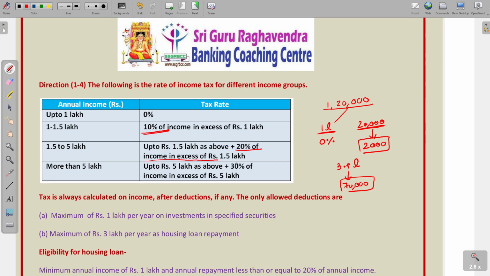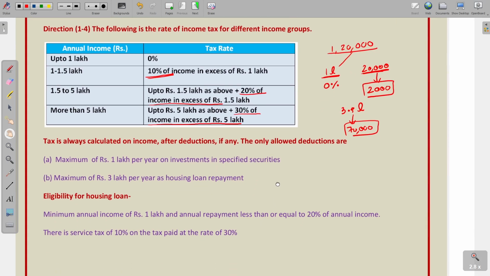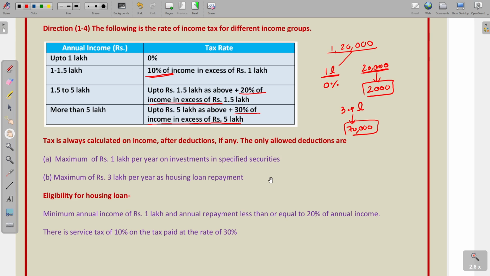More than 5 lakhs, if you are having the income more than 5 lakhs, 30% of the income in excess of 5 lakhs. So, you have to pay 30% of the income in excess of 5 lakhs. So, there is a meaning. Now, tax is always calculated on income after the deductions, if any. So, there will be some deductions also.